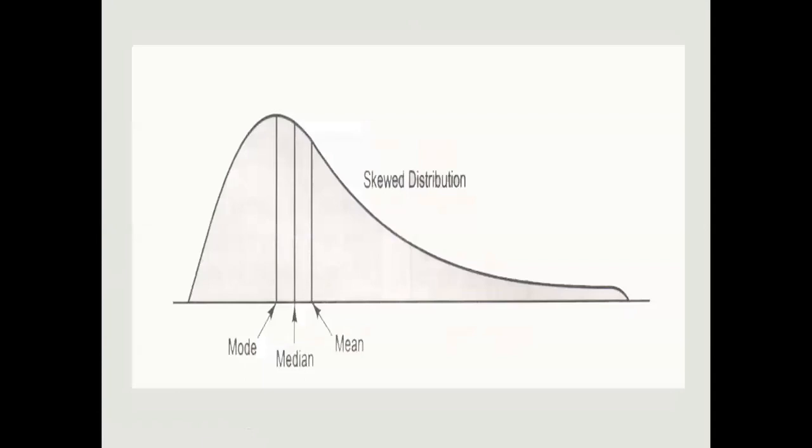So just look at this graph. Which type of graph is this? Positive or negative? Hello? Anyone? Positive. Yes, it is positive because it starts with the largest and then decreases. But here you can see your mode is maximum and the mean comes last.